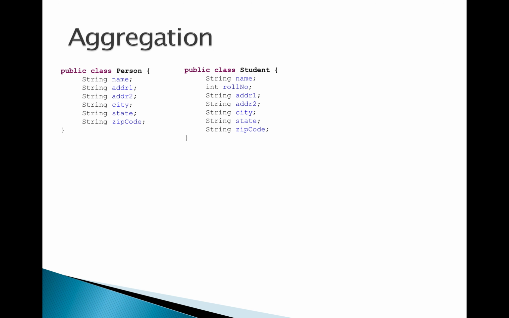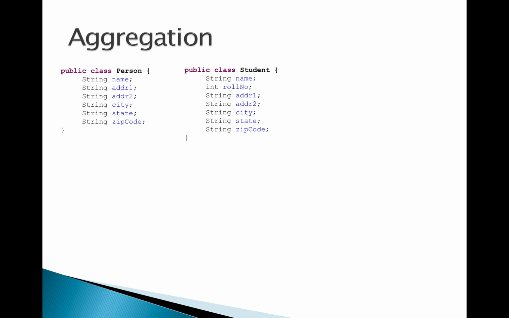Let's see how these relationships can be coded in Java. First, we will talk about the aggregation relationship. Let's say we have a class called person, which has name and address. The address is represented as five strings here. We have another class called student. Student has name, roll number, and address. Again, address is represented as address 1, address 2, city, state, and zip code.